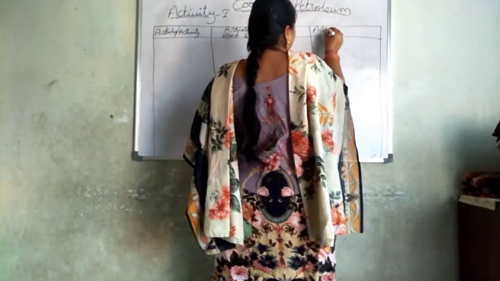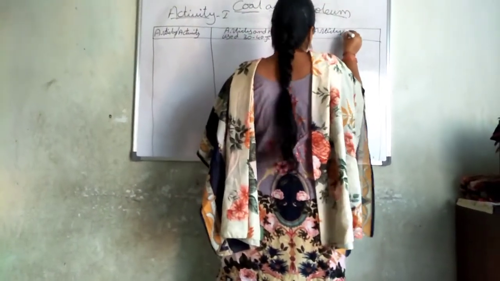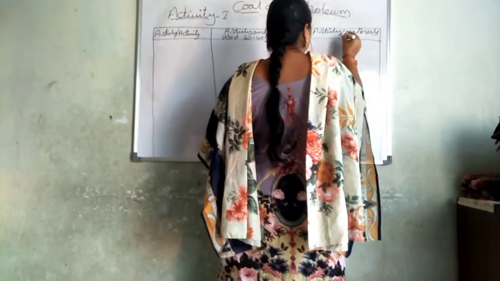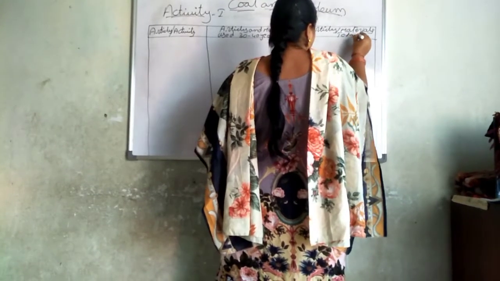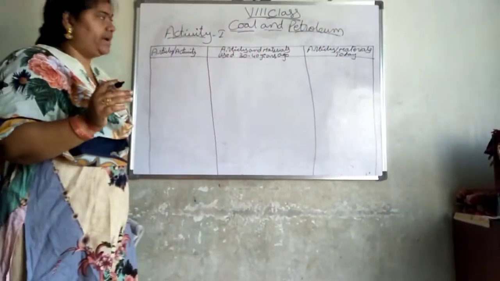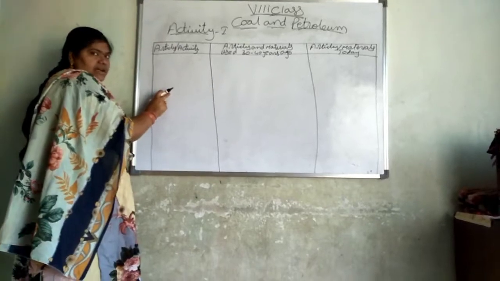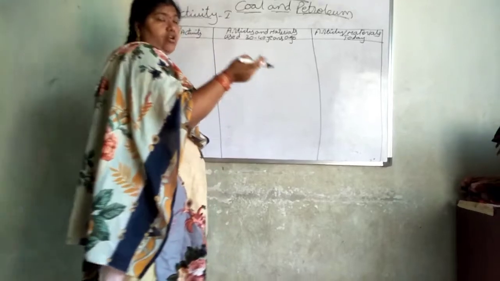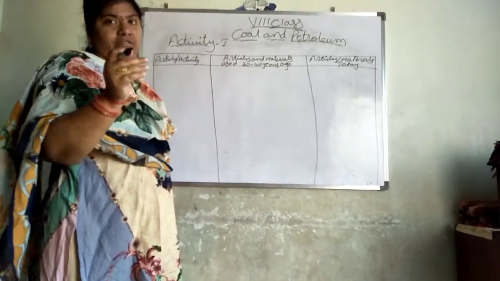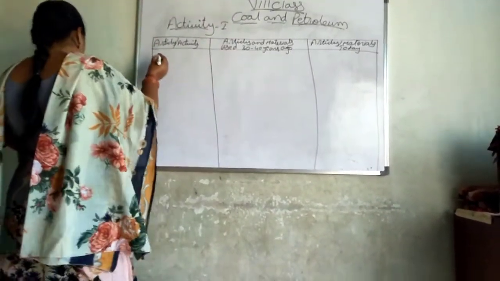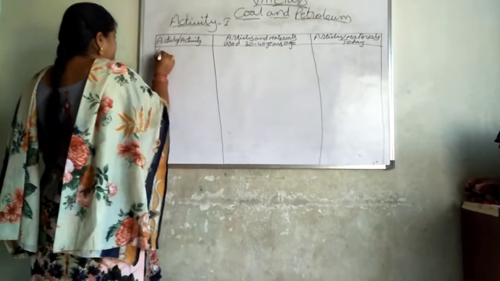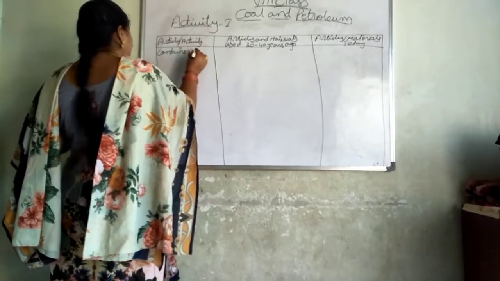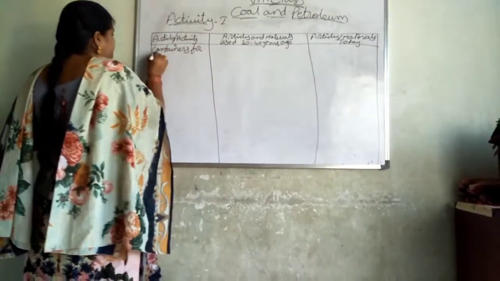Now, articles and materials used now. See here, what we are going to identify. First one, articles and activities. Second one, articles and materials used 30 to 40 years ago, and articles and materials used today. So in that, the first one is containers for storing pickles.